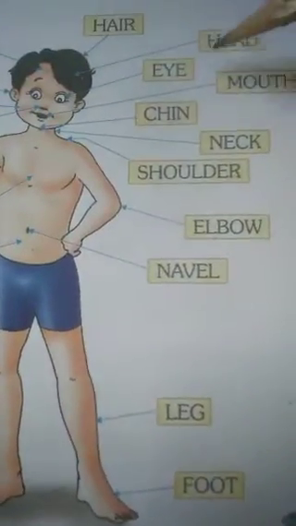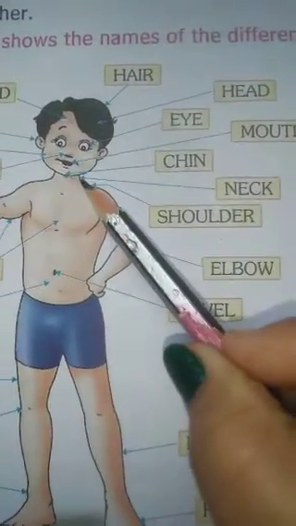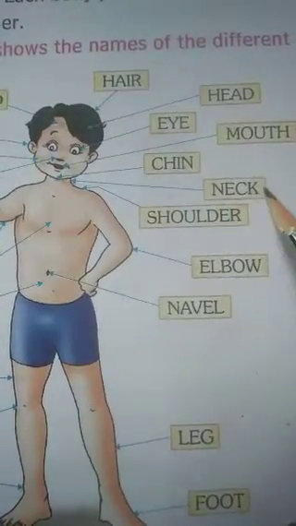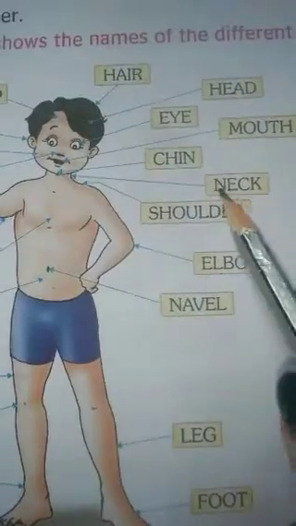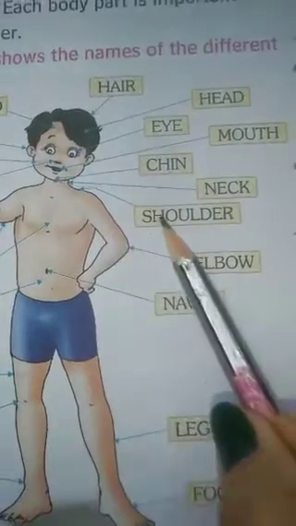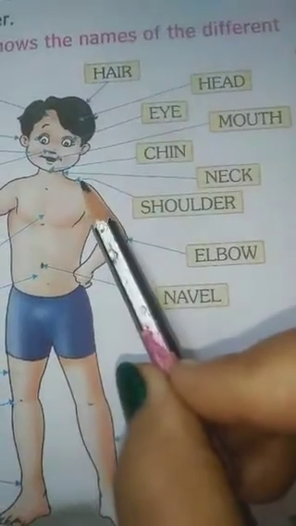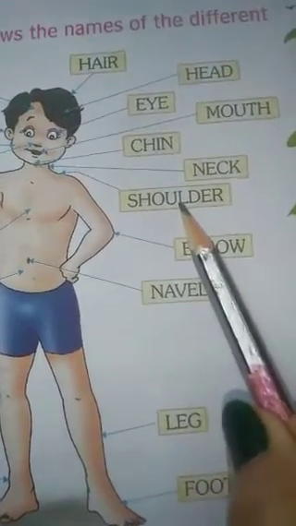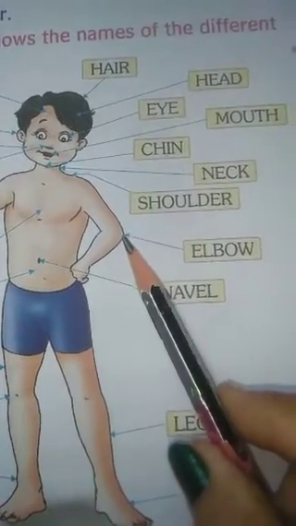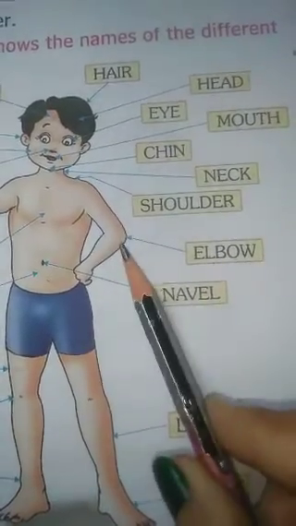Now come to the next side. Now see, this part. What do we call this part? This is our neck. N-E-C-K, neck. And the next one is our shoulder. S-H-O-U-L-D-E-R, shoulder. The next one, this is called elbow. E-L-B-O-W, elbow.